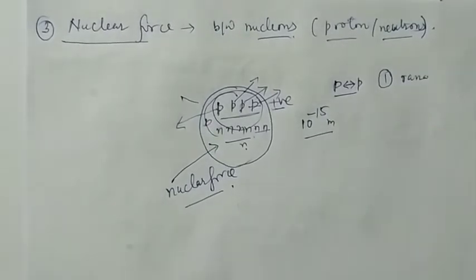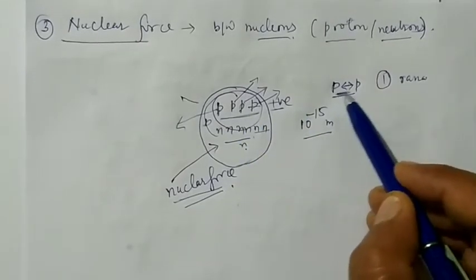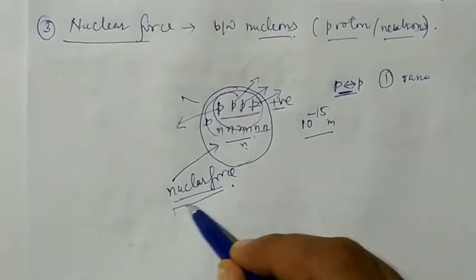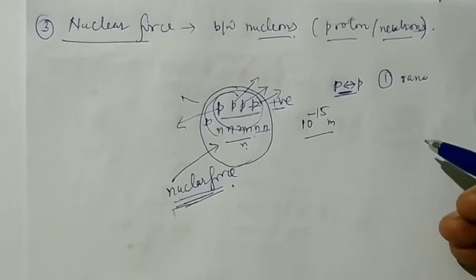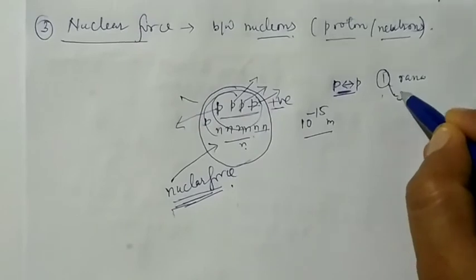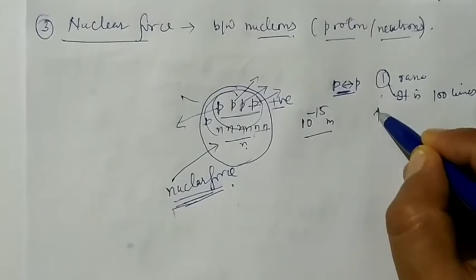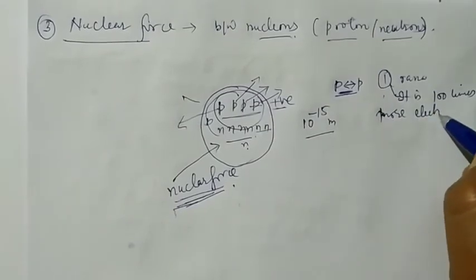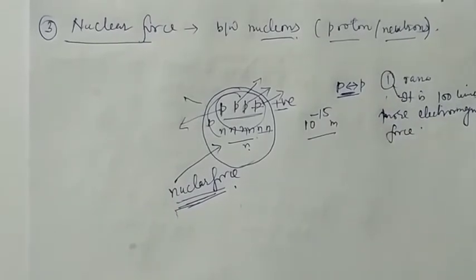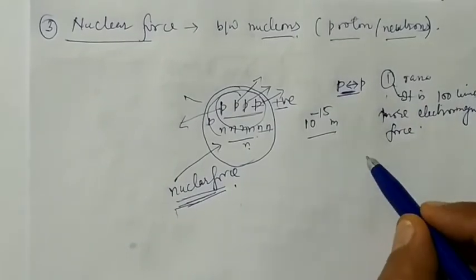This nuclear force is stronger than the electrostatic repulsive force, that is the electromagnetic force. So the nuclear force is stronger as compared to the electromagnetic force. It is 100 times more than the electromagnetic force. So you can also say that this is the strongest force existing in nature.